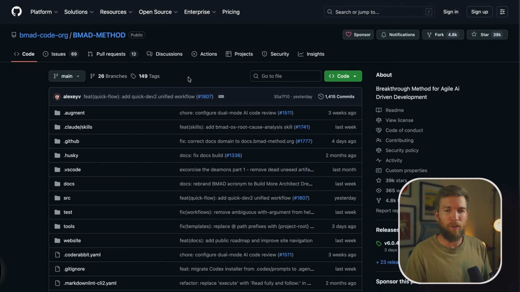Because before this, I used something called Taskmaster. But then I switched to this, and this has been fantastic, to be fair. And they always seem to be doing releases and updates. As you can see, it's been forked 4.8k times, and has 9000 stars.